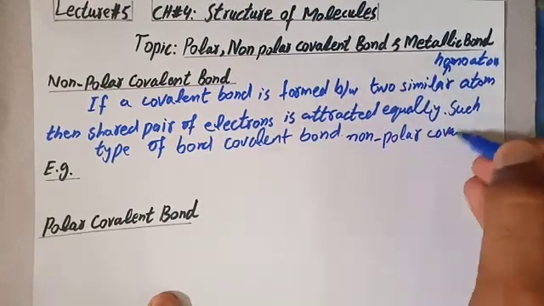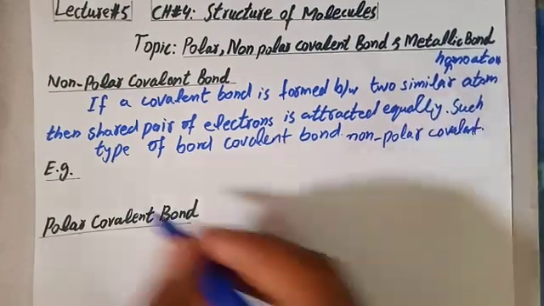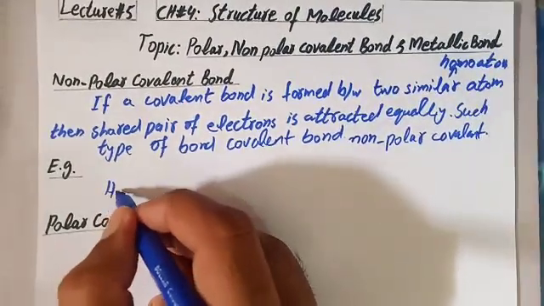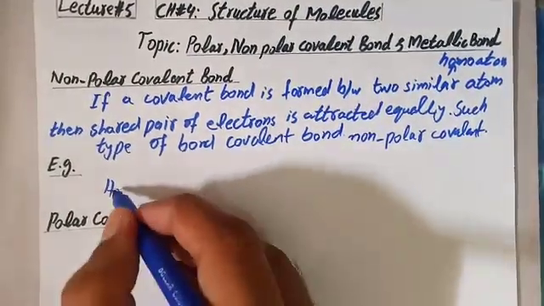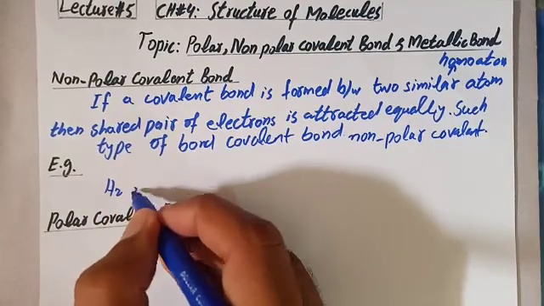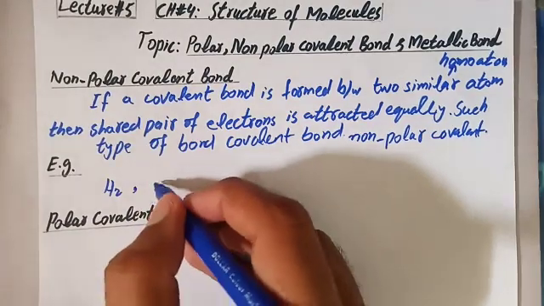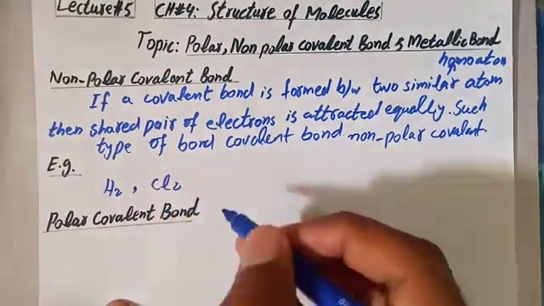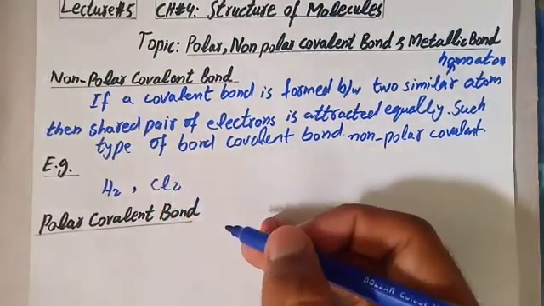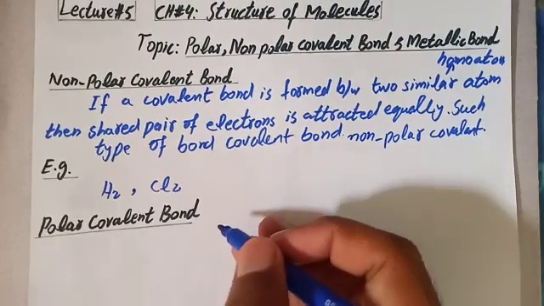For example, hydrogen molecule has two hydrogen atoms that are similar atoms or homoatoms, and chlorine gas is also an example of non-polar covalent bond.